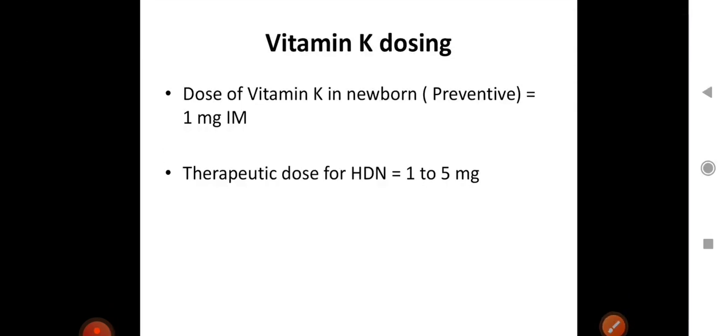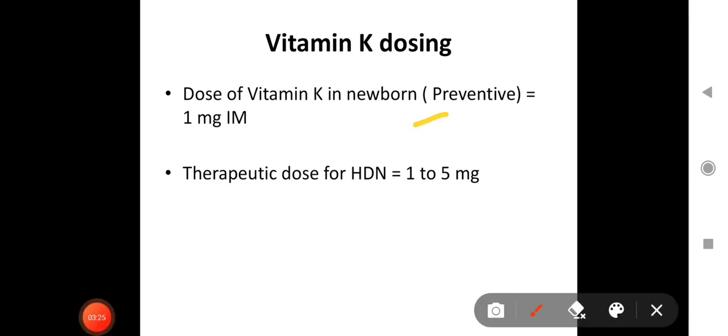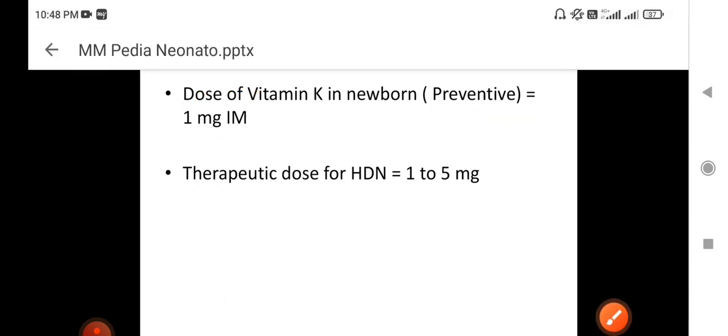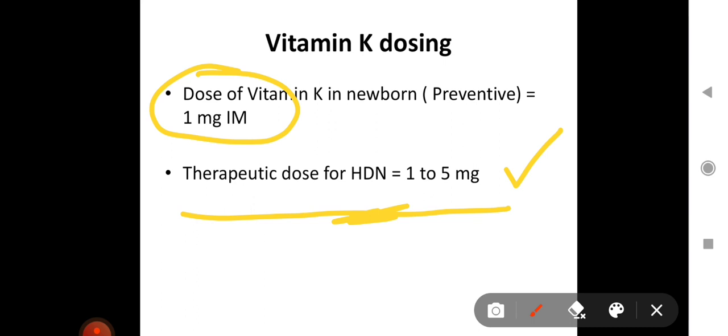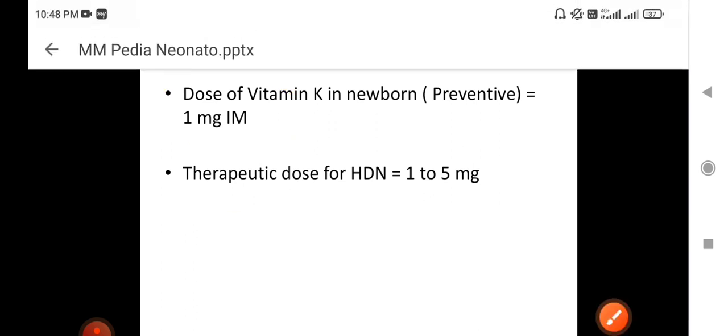Next is what is the dose of vitamin K in neonates? Now, the preventive dose of vitamin K which is given to each and every newborn is 1 milligram IM. So 0.5, it is actually 0.5 to 1 mg of vitamin K can be given. And therapeutic dose for HDN. HDN stands for hemolytic disease of newborn. If a patient is diagnosed or suspected case of HDN, then we can give even 1 to 5 milligram of vitamin K. But the usual dose which is given to every newborn is 1 milligram IM. So this is about vitamin K.